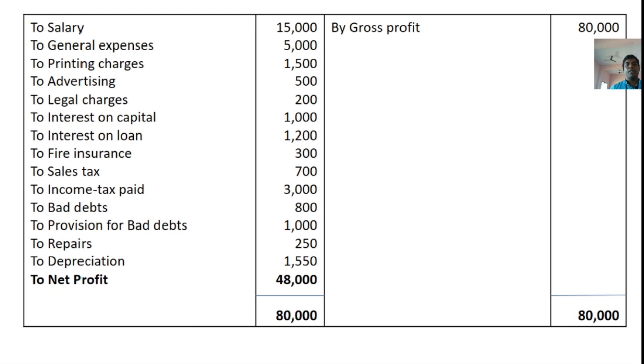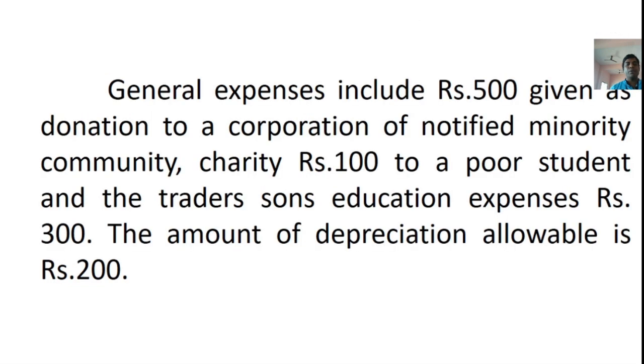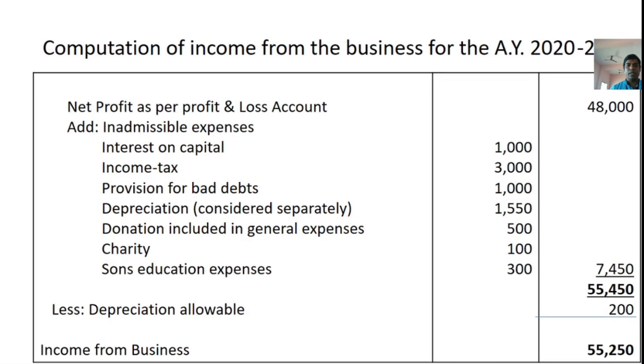On the credit side of the profit and loss account, by gross profit 80,000. Total of the profit and loss account on both sides is 80,000. With additional information: general expenses include rupees 500 given as donation to a corporation of a notified minority community, charity rupees 100 to a poor student, and the trader's son's education expenses rupees 300. The amount of depreciation allowable is rupees 200.